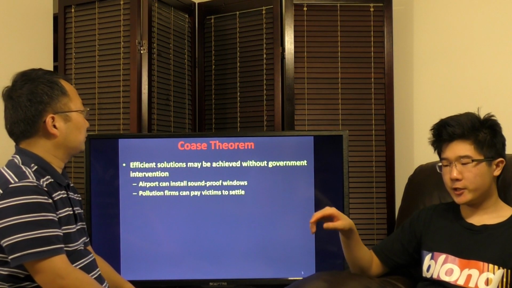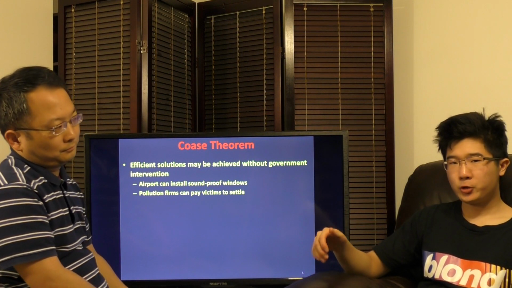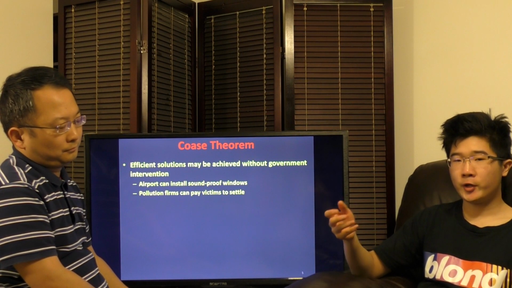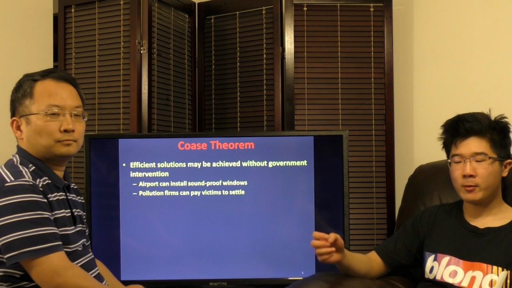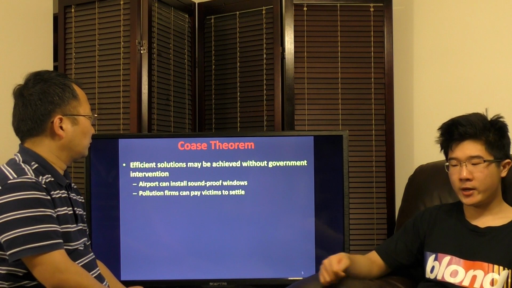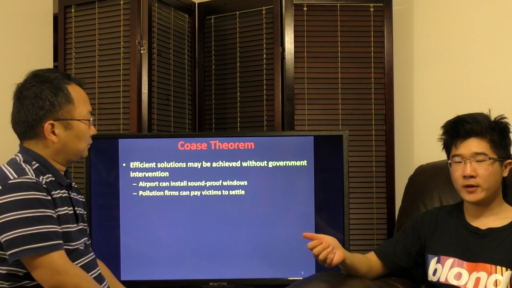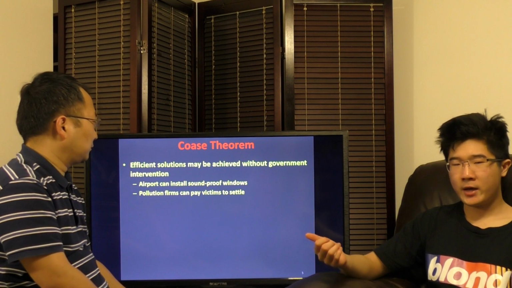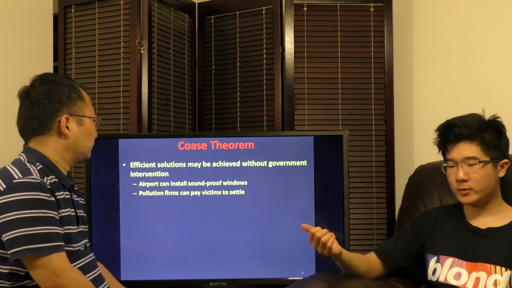For Coase's theorem, there's a new concept which argues that government intervention may not be needed to cure externality issues or underproduction issues. Efficient solutions can be achieved in private markets without government intervention. For instance, airports can install soundproof windows to cure the noise pollution that nearby neighborhoods face. Maybe they're paid to do it, or maybe out of the goodness of their hearts. Pollution firms can pay victims to settle.